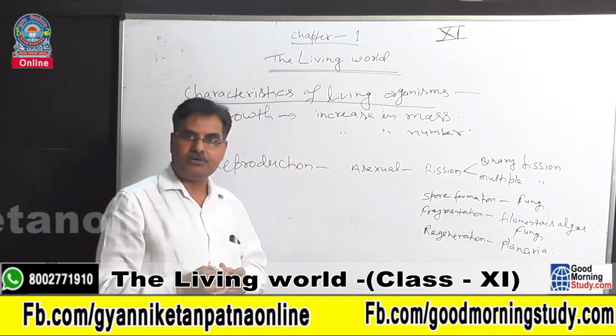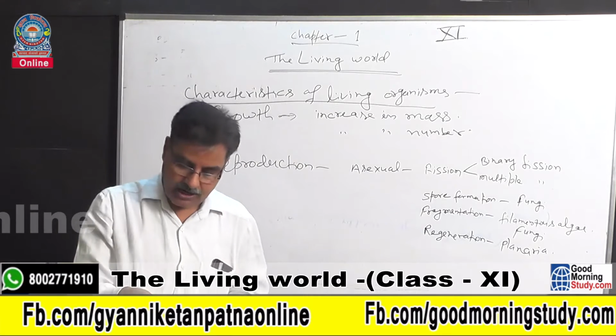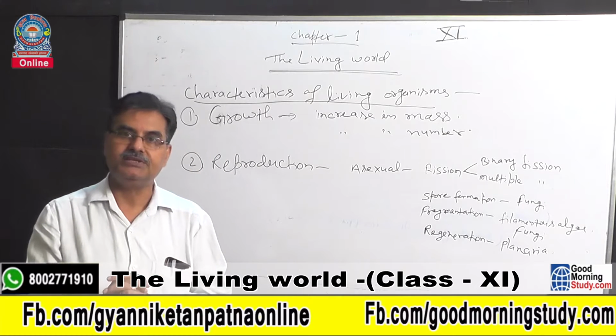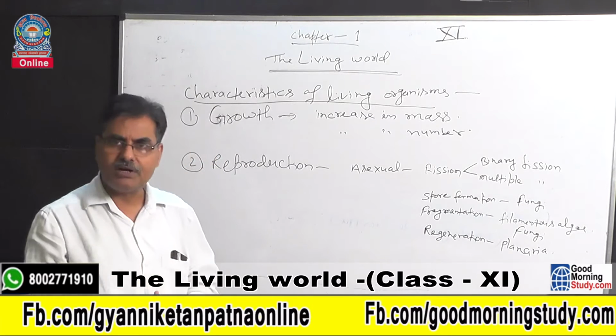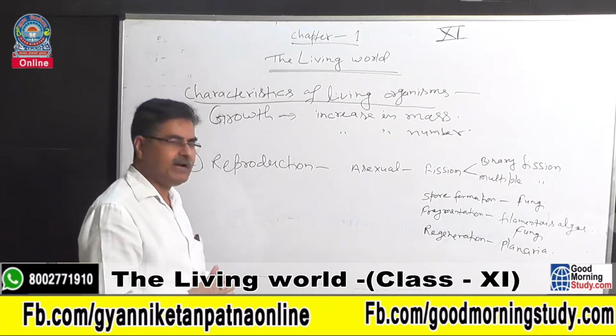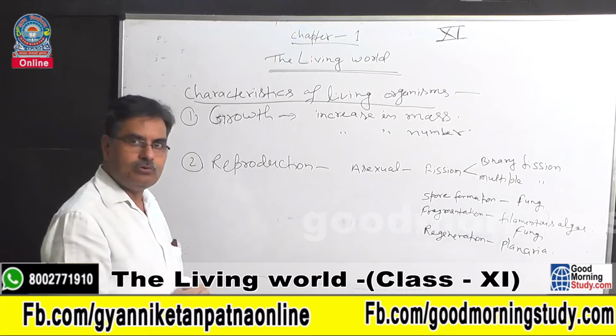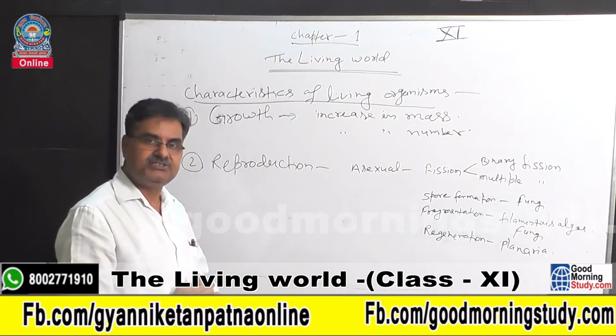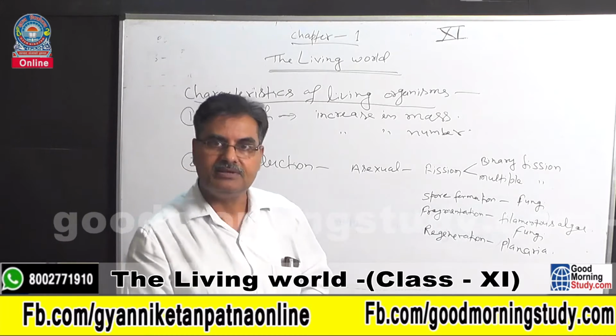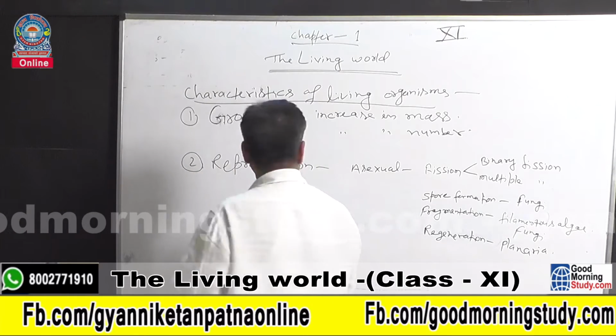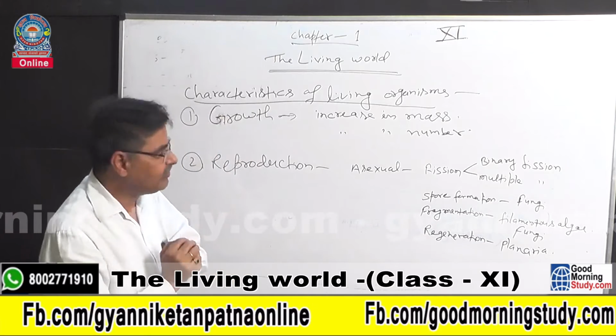So in this topic we were learning how to know whether something is alive or not, or what is living. To define what is living is very difficult, but on the basis of the distinct characteristics of living beings, we can differentiate whether something is alive or not.